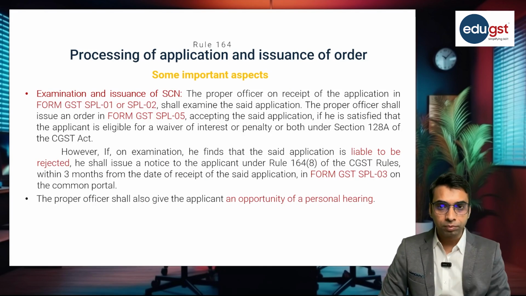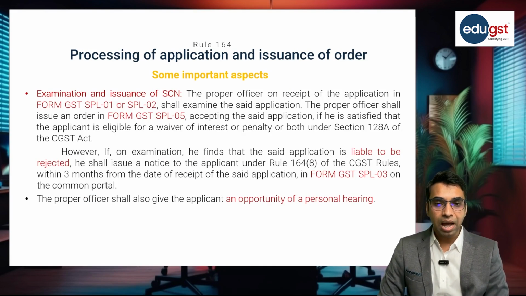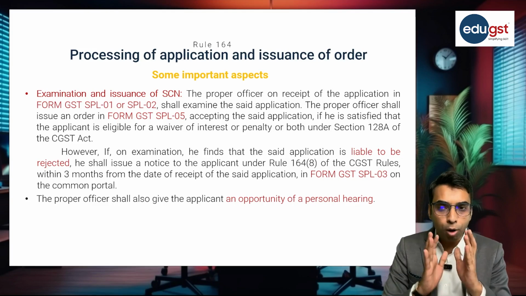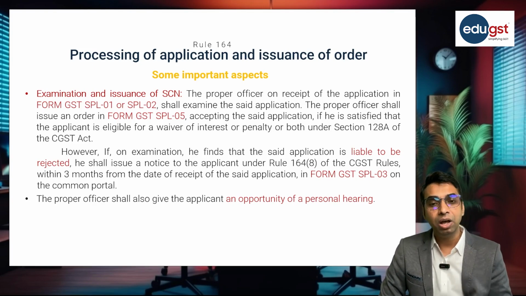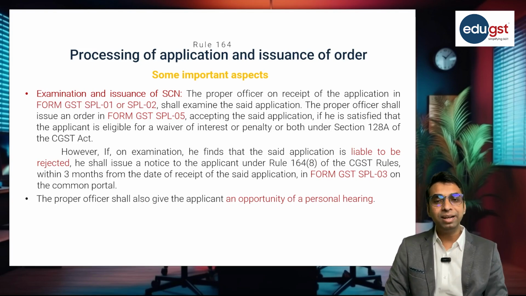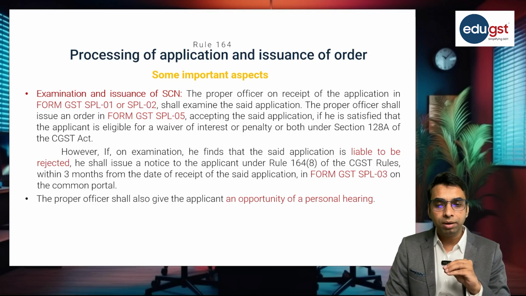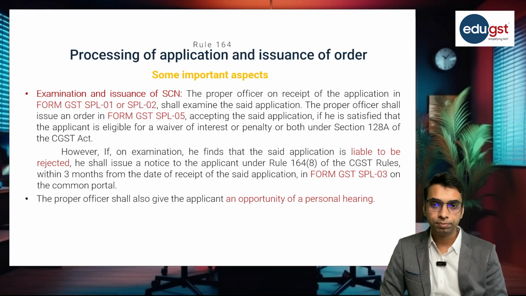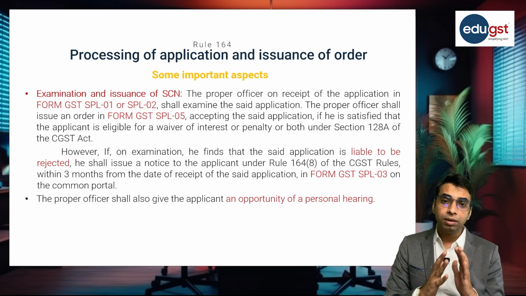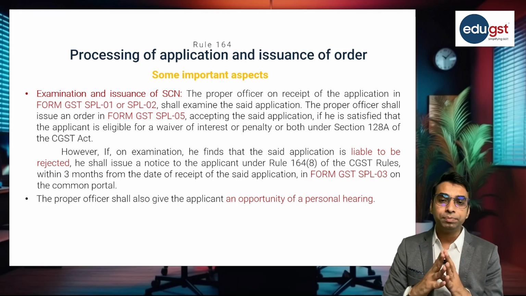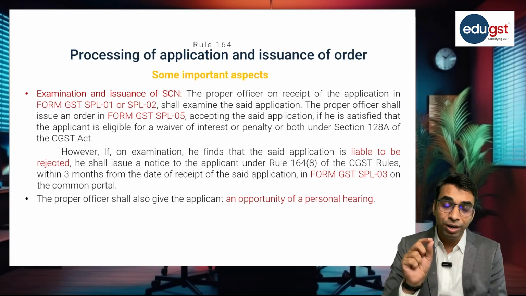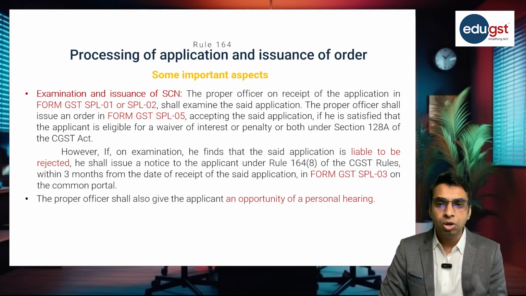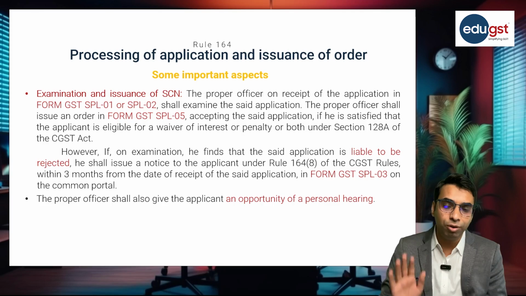So as I mentioned, after making the application, the proper officer will examine the application. He will see whether the benefit is available to the applicant or not. And if the proper officer is of the opinion that the applicant is eligible for the waiver of interest and penalty, he will pass the order in form GST SPL 05.